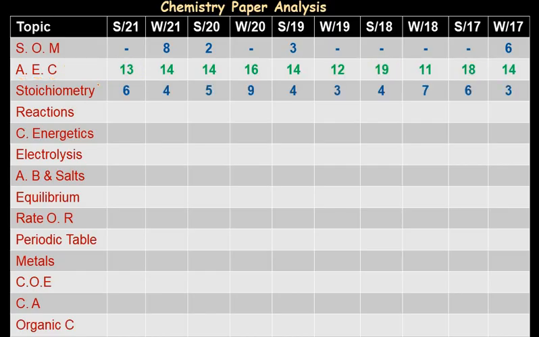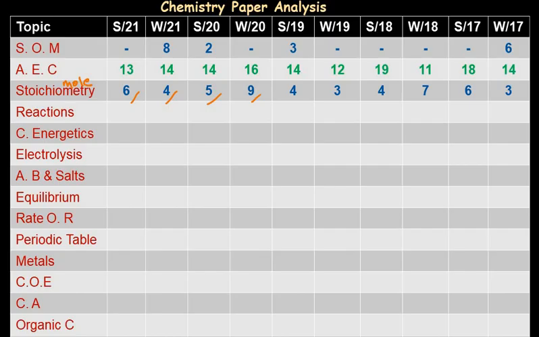Next topic is stoichiometry, that is, you can say, the mole concept chapter. Here you can see that again every year some questions are asked, and on average you can say 7 to 8 marks questions were asked from this topic. Here also we will discuss the important topics.